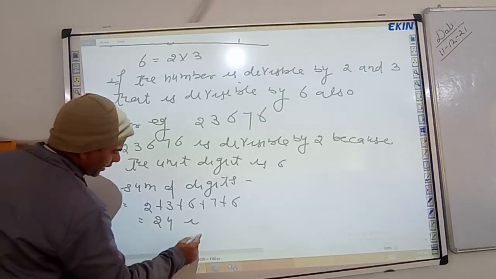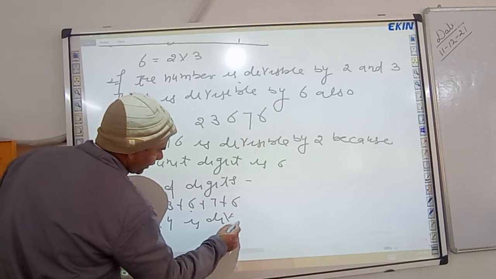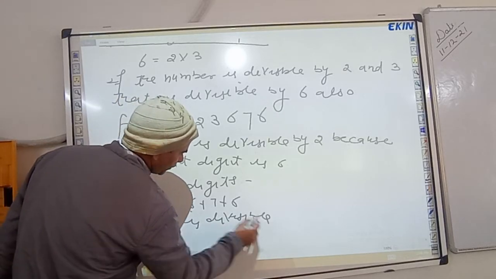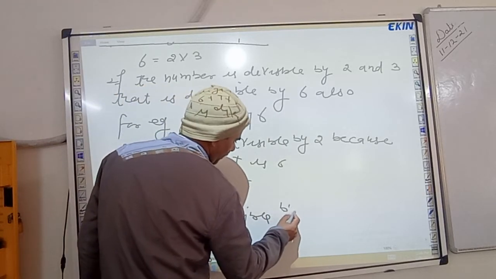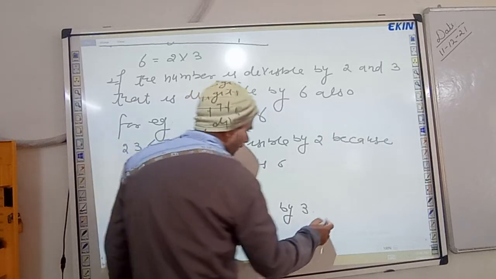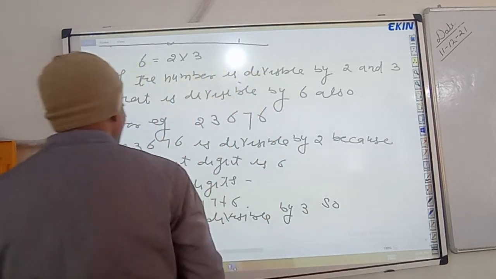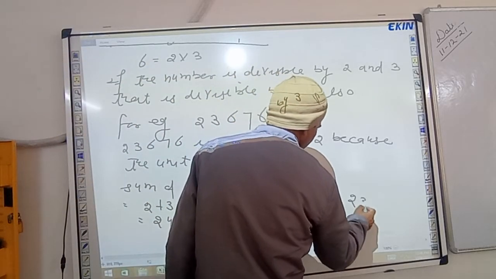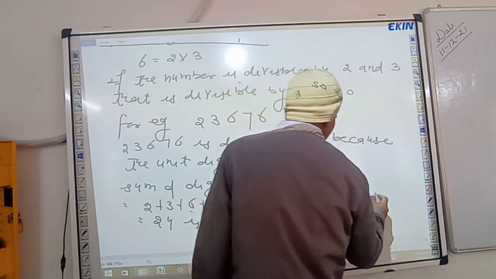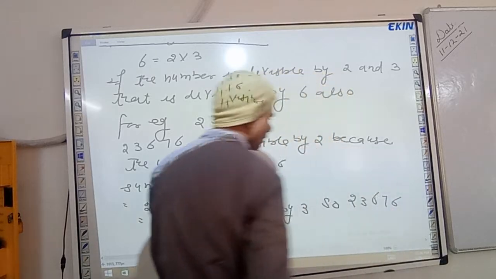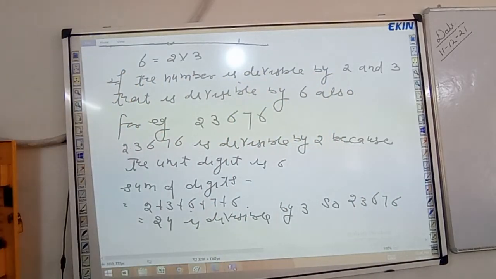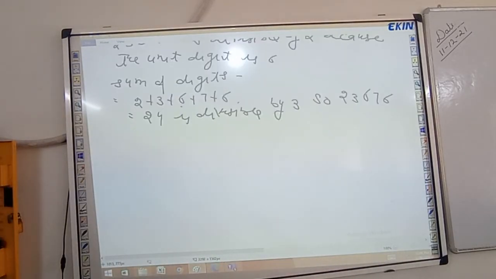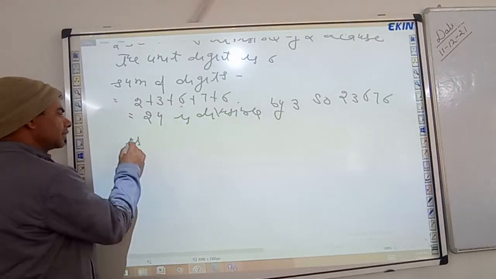24 is divisible by 3. So 23,676 is divisible by 3.